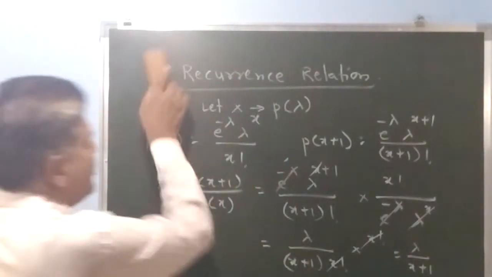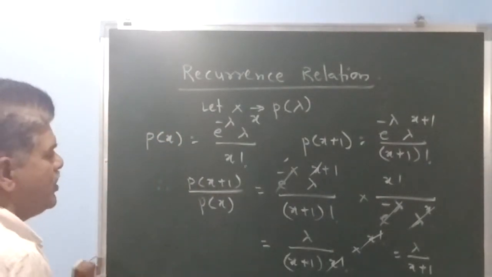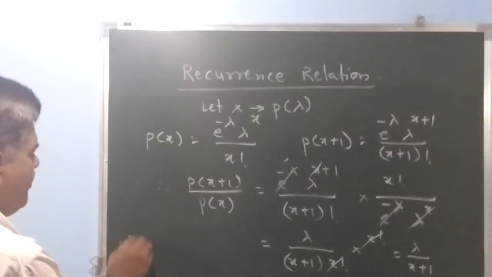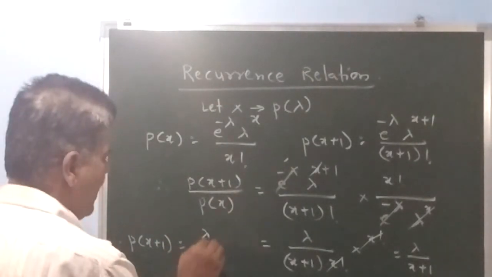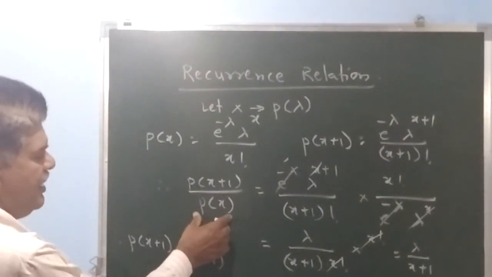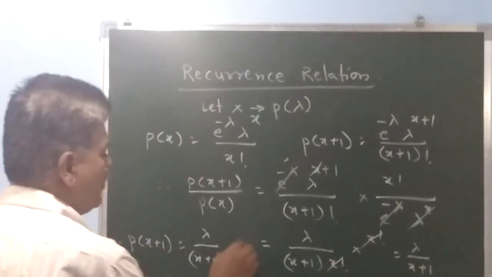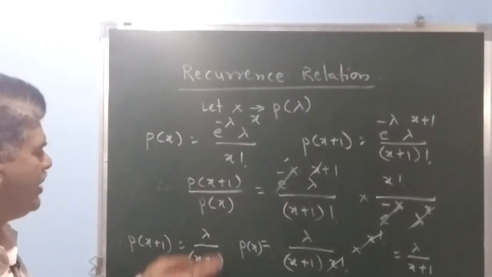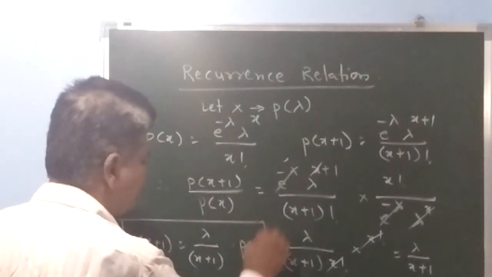Therefore, suppose we are interested in the recurrence relation for Poisson distribution. What is that relation? P of x plus 1 is equal to lambda upon x plus 1 into, so this term is in the denominator, so take this term to the right hand side. That goes to the numerator. So probability of x plus 1 is equal to lambda upon x plus 1 into P of x.